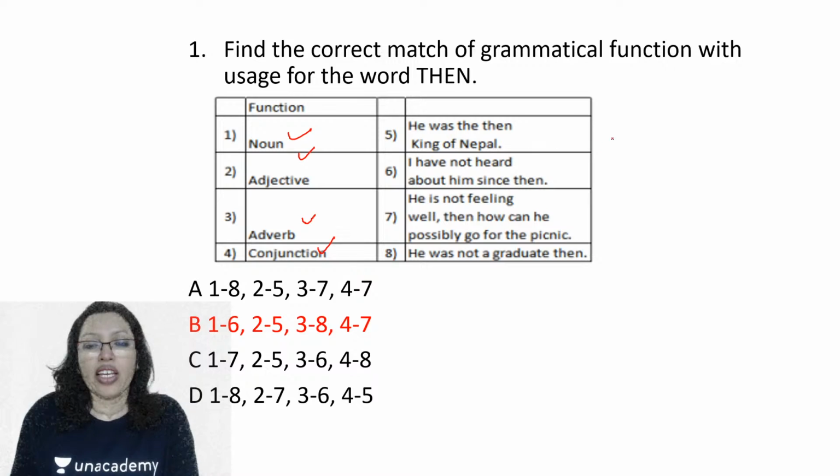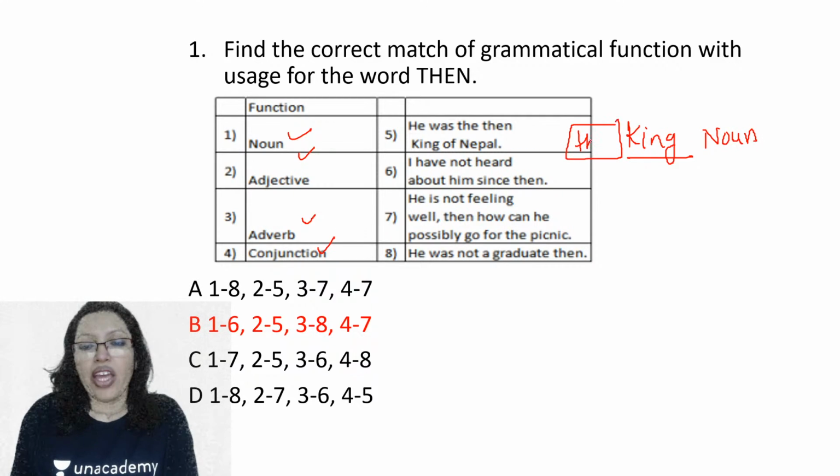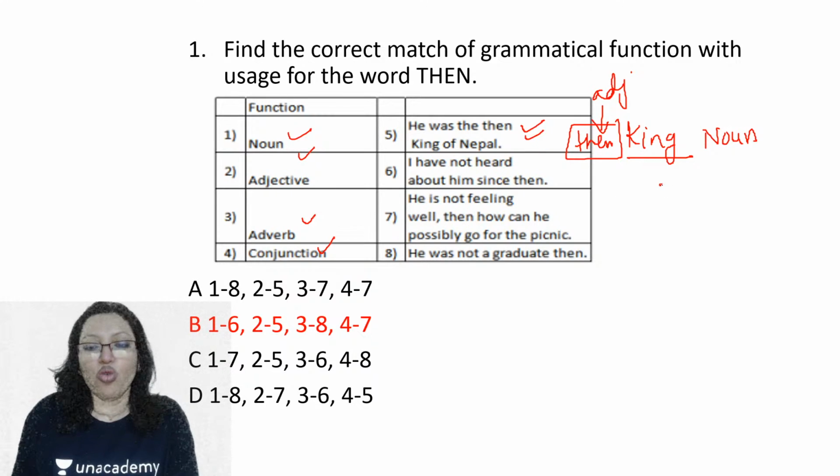So when I use "king of Nepal", king is a noun, you know that, and if you place something before it, then "then" becomes the adjective. So the "then" in this sentence was an adjective and therefore 2 and 5 had to be a pair.